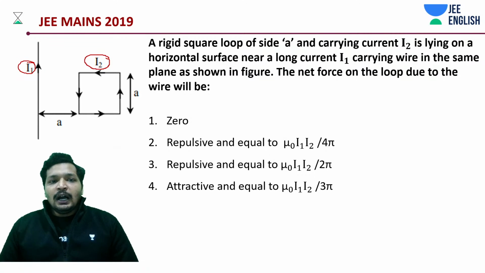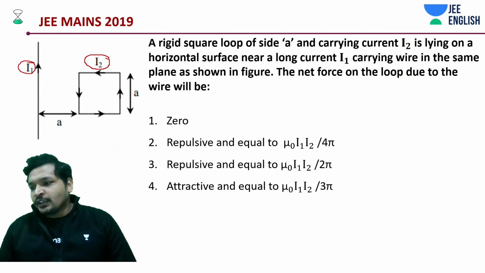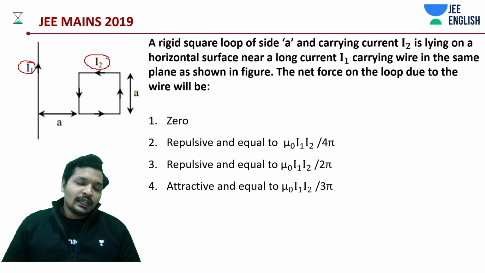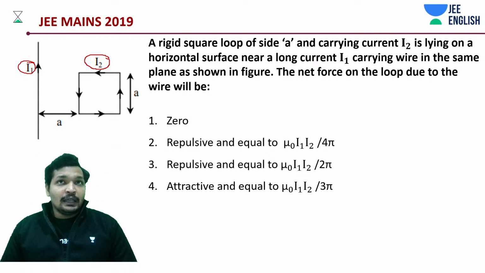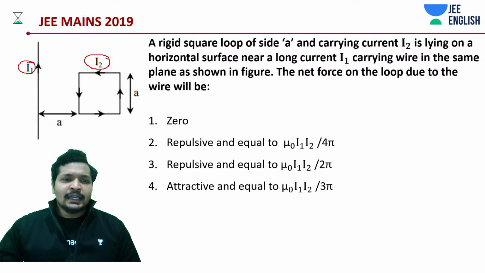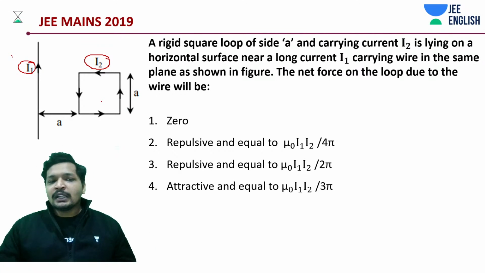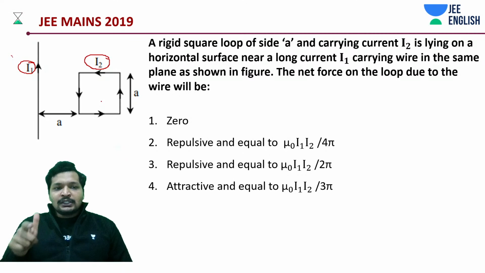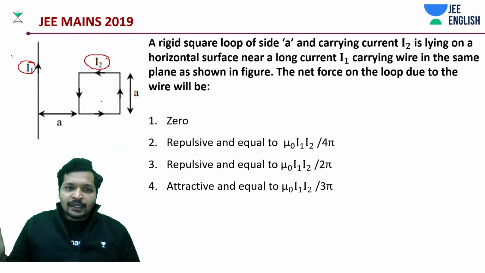We are going to do F is equal to I into L cross B. So in that case, I'll get into the detail of the question. One way to think about it is, this is going to create the field.